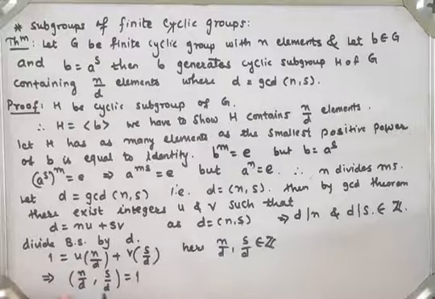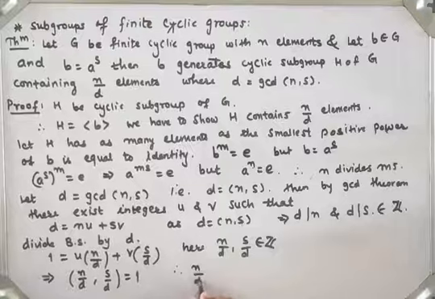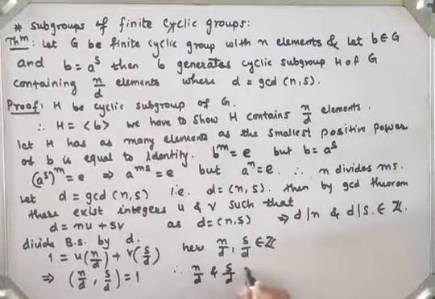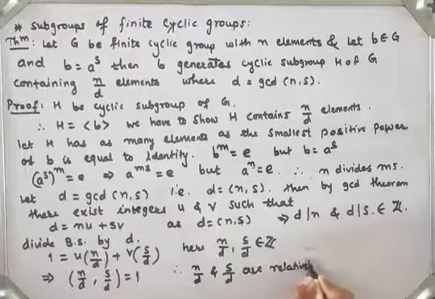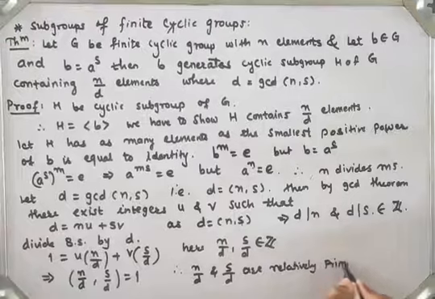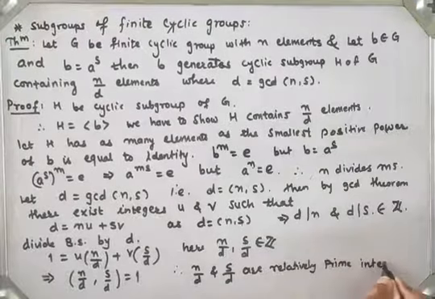This equation means the GCD of n by d and s by d is equal to 1. Therefore n by d and s by d are relatively prime integers.